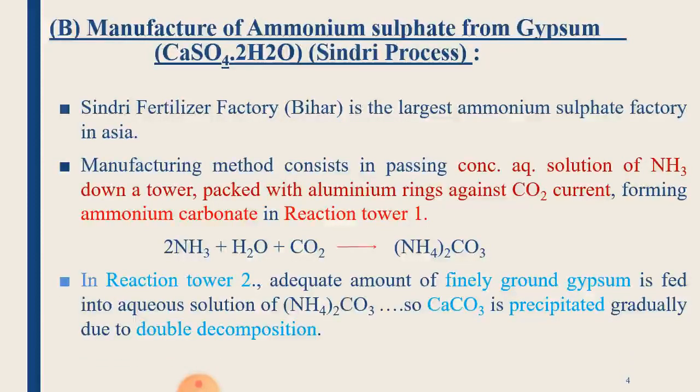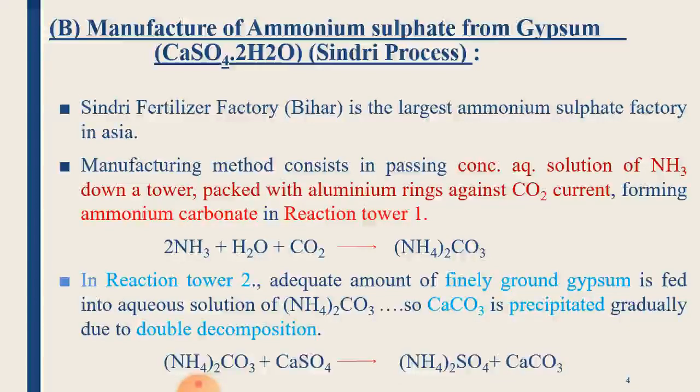Now, in reaction tower 1, the ammonium carbonate solution is taken into reaction tower 2, where an adequate amount of finely ground gypsum, that is calcium sulfate or anhydrite, is fed into this aqueous solution of ammonium carbonate, so that calcium carbonate is precipitated out gradually due to the double decomposition reaction, that is the double displacement reaction.